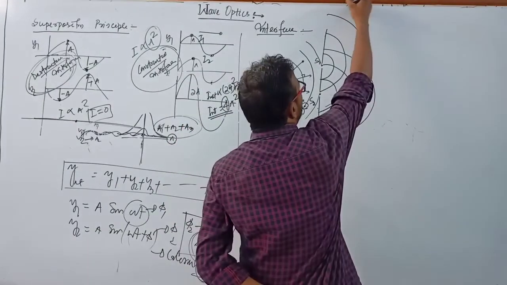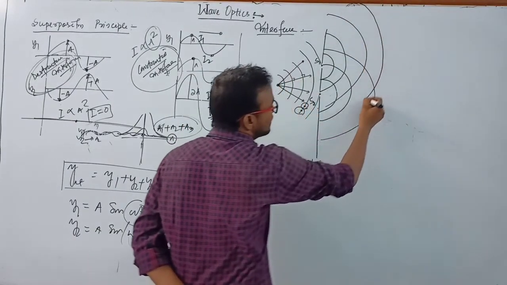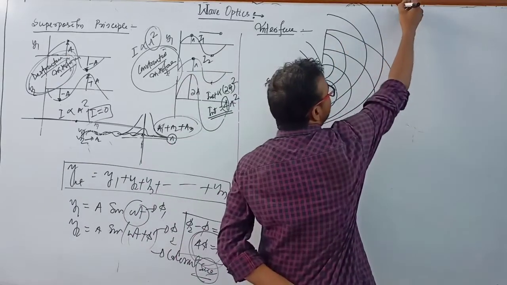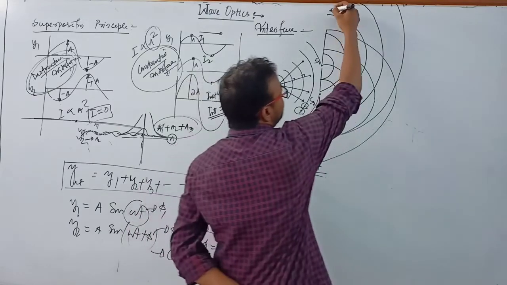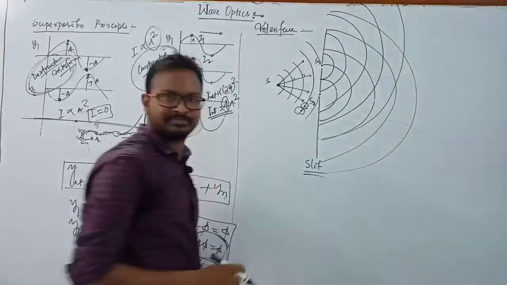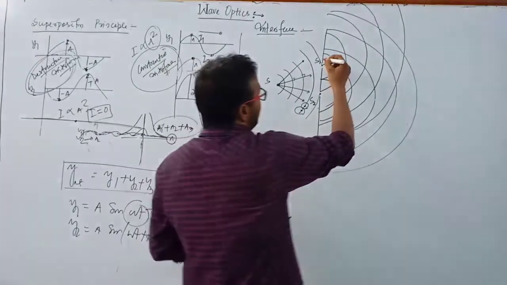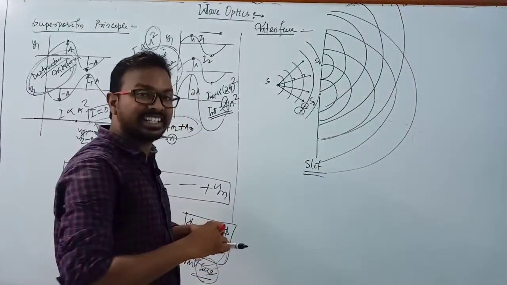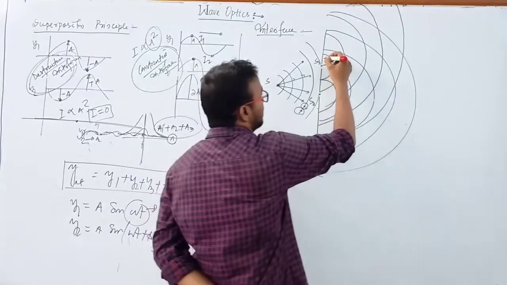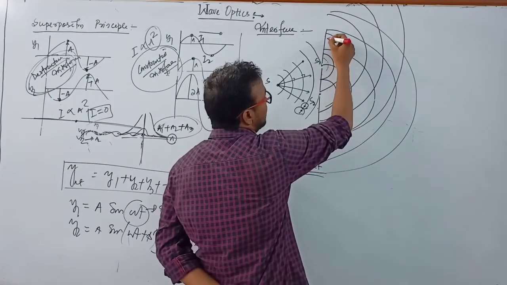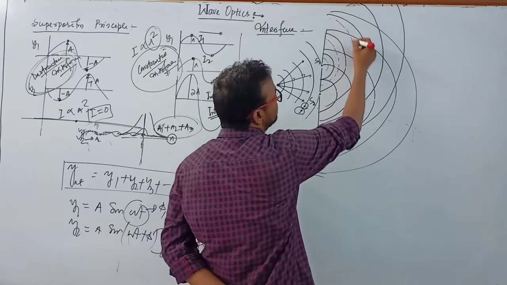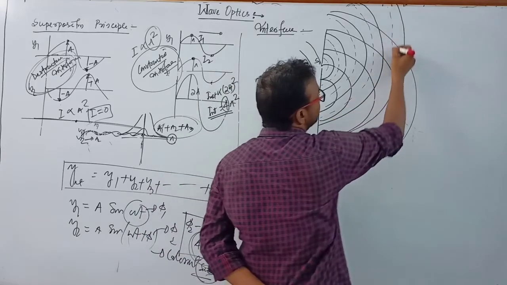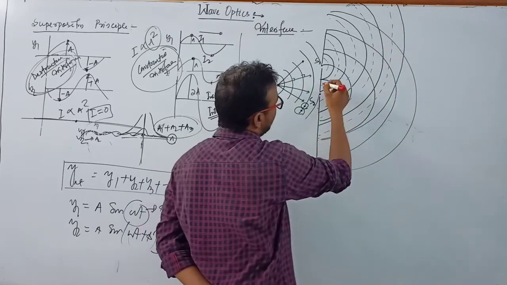Clear? In this way you can draw the wavefront, and there is also a wavefront like this. Now again another wavefront, because some particles vibrate with maximum phase difference, some particles at a crest and some particles at a trough. So you can draw another diagram here. This is the ray diagram. This is the red symbol, and here also.